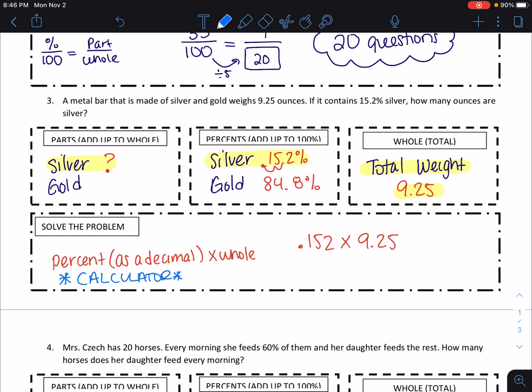Okay, so remember that on this one you are allowed to use a calculator, so I'm going to use my calculator. 0.152 times 9.25. I got 1.406 ounces.